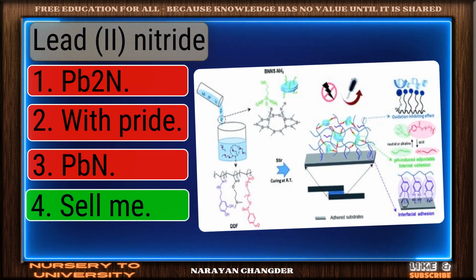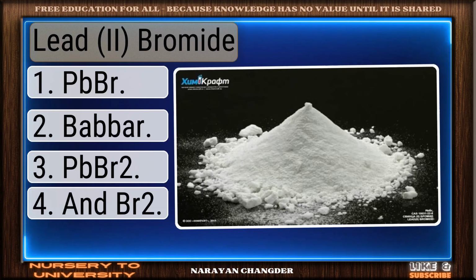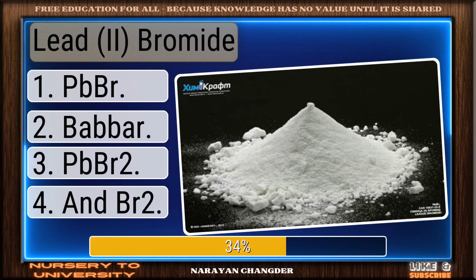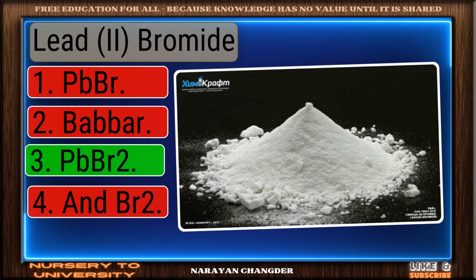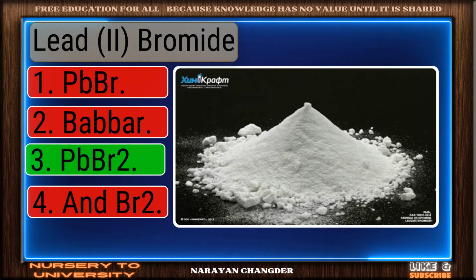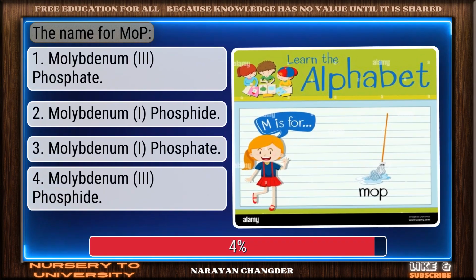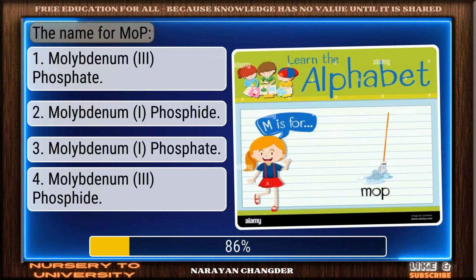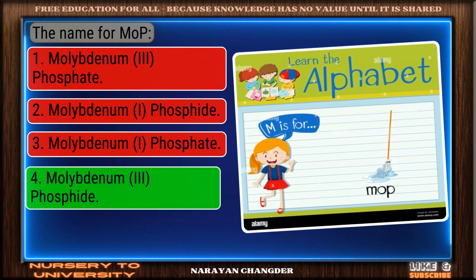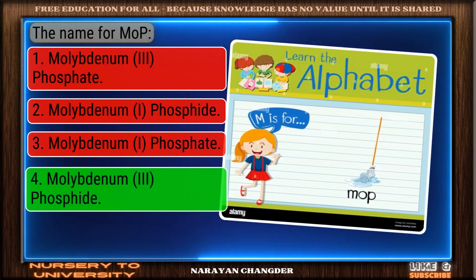Excellent. Selmi is a brilliant choice. Lead bromide. Solid response. PbBr2 is a valid choice. The name for MoP. Great job. Molybdenum phosphide is the accurate answer.